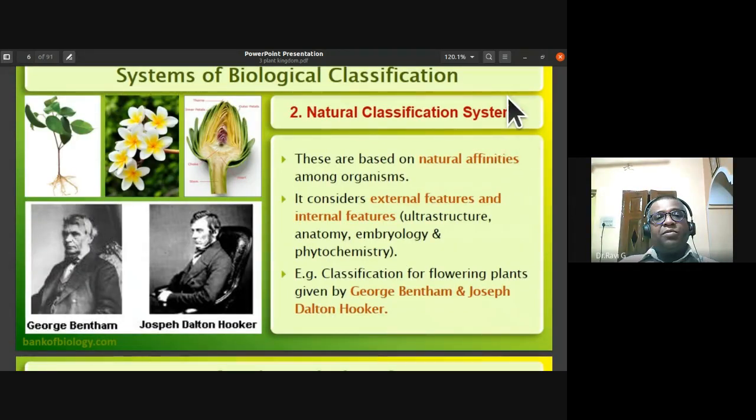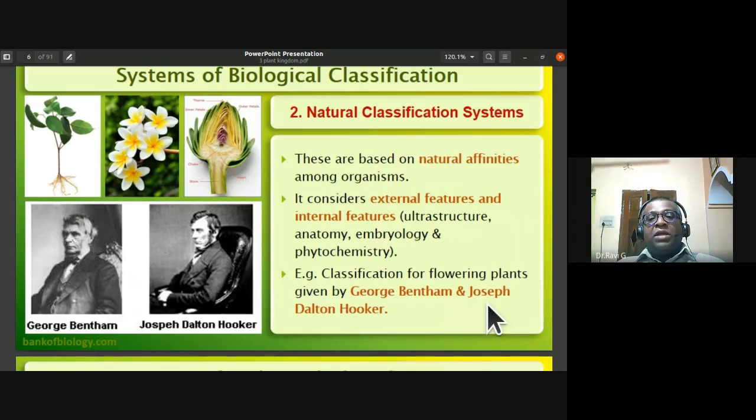So the second type of biological classification is the natural classification system. These are based on natural affinities among organisms. It considers external features as well as internal features. So the natural classification system considers both external and internal features. The internal features included the ultrastructure, anatomy, embryology, and phytochemistry. So it considered both external and internal features, the natural system of classification.